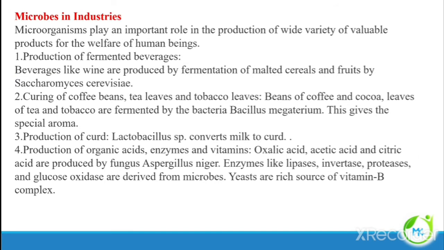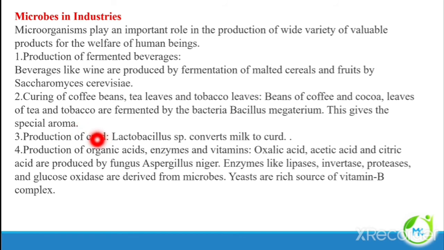The role of microbes in industries. So in industry also they play a vital role in the production of valuable products. First, production of fermented beverages. The beverages like wine are produced by fermentation of malted cereals and fruits by Saccharomyces cerevisiae. Curing of coffee beans, tea leaves and tobacco leaves. So these can be fermented by the bacteria called Bacillus megaterium, which will add a special aroma.